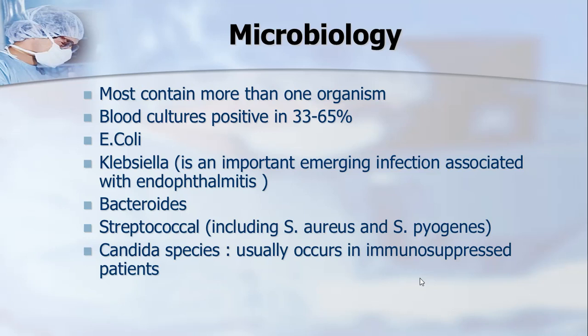If we talk about pyogenic bacterial infection, mostly there is more than one organism, a mixed infection. Blood culture is positive in about one third to half the cases. E. coli, the most common gram negative bacteria in the intestine, is usually the cause.